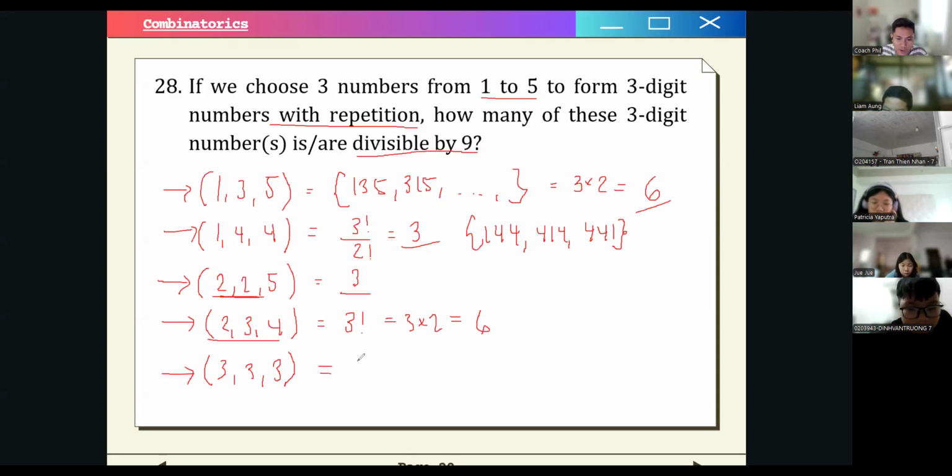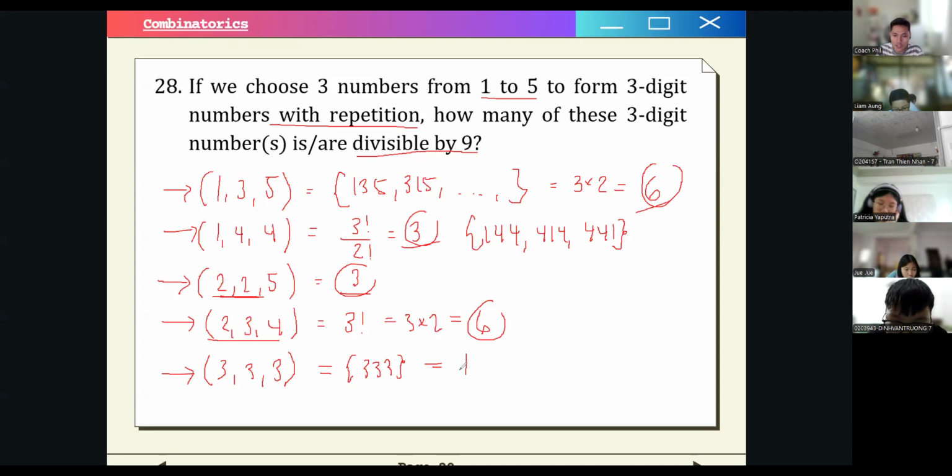And then for this one, we can only have the number 333. So only one number. So if we add everything, for every possible combination, we will have 6 plus 3 plus 3 plus 6 plus 1. So we will have 19 combinations or possible numbers.